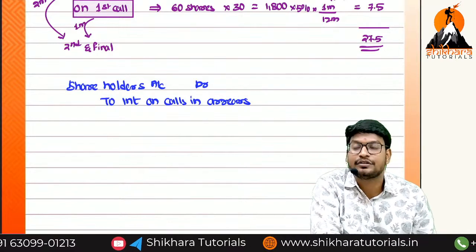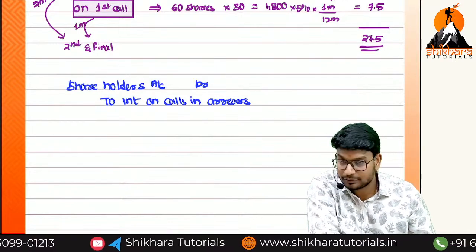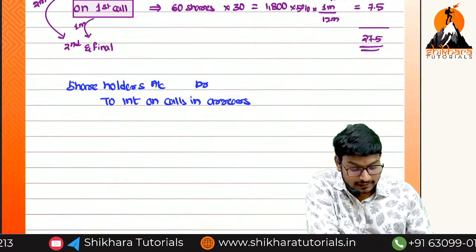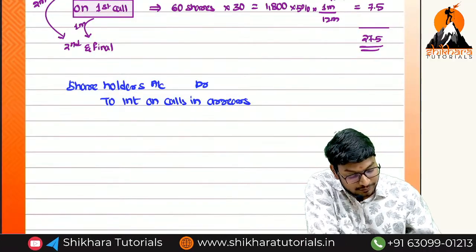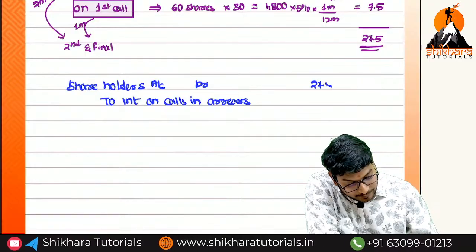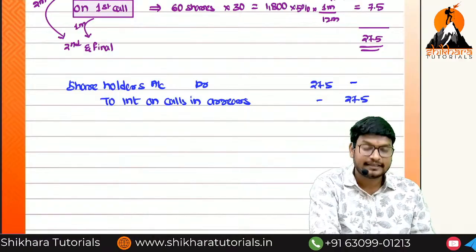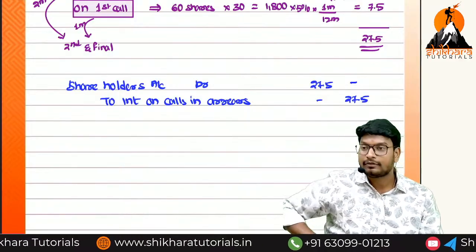Income will have which balance? Credit balance. Okay, no need to confuse. We have to receive from the shareholders. Shareholder is a debtor and income will be credited. How much amount? 27.5 and 27.5.